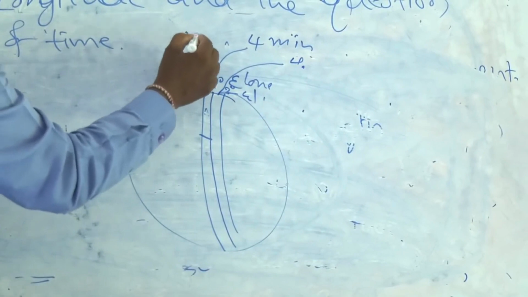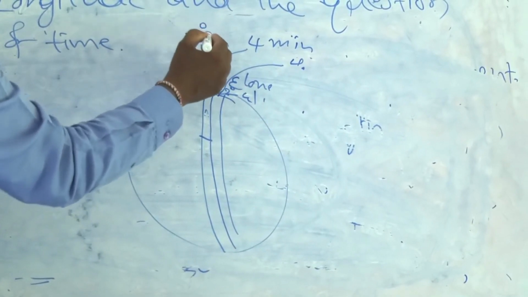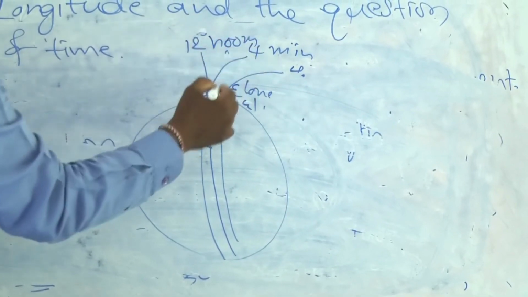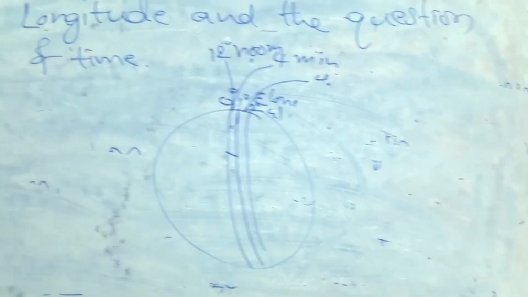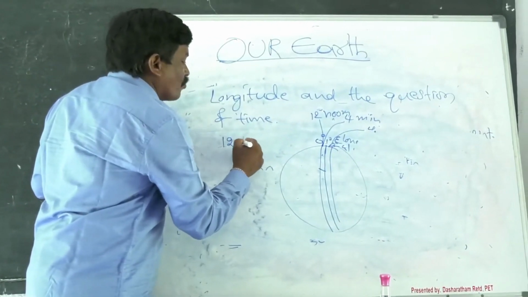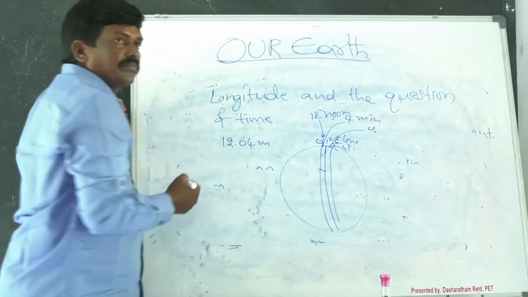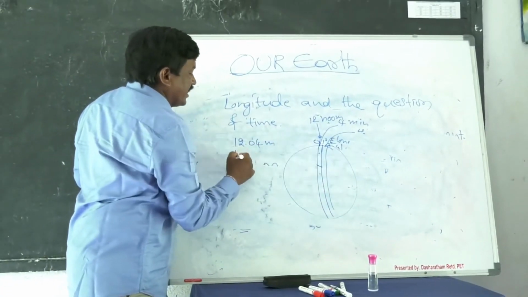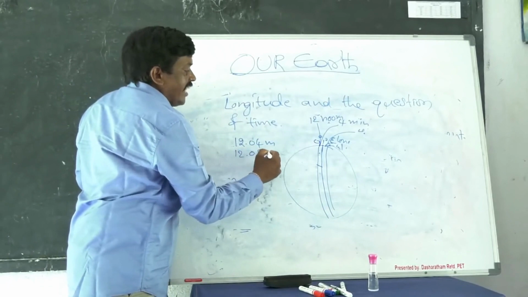For example, on Greenwich Mean Time, there is 12 noon. On 1 degree longitude, what is the time? It is 4 minutes past. And on second longitude, it is 8 minutes past.